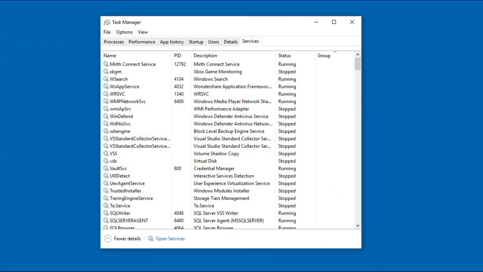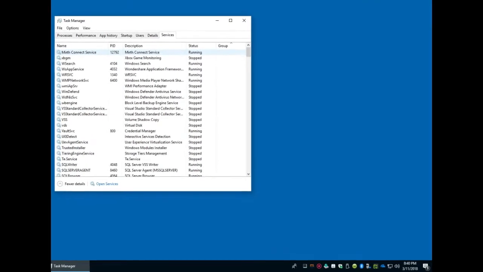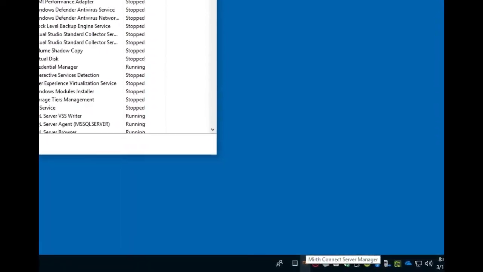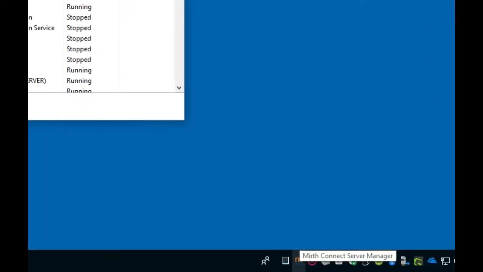Once the software installer has completed, you will notice two wonderful things happened. If you open your Task Manager, you will notice the Mirth Connect services listed under the Services tab with the status of running. And if you look at the lower right hand portion of your screen, in the task tray, you should see the Mirth Connect Server Manager icon present.